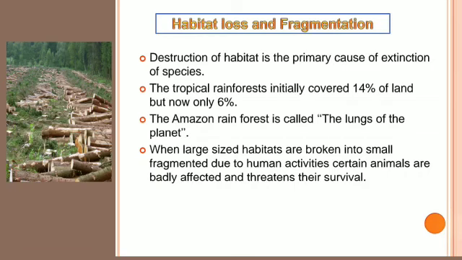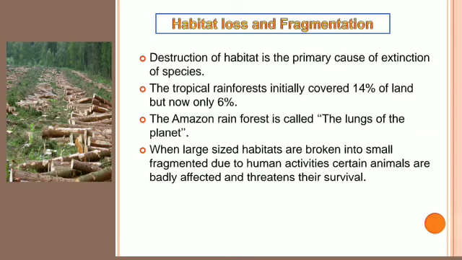First one is habitat loss and fragmentation. As the word says, and as you can see in the picture, habitat is nothing but an area where the organism lives. Fragmentation means it is cut into smaller fragments. Now let us discuss the points. Destruction of habitat is the primary cause of extinction of species, cutting down of a place or an area due to human activities or pollution. This is the first point.